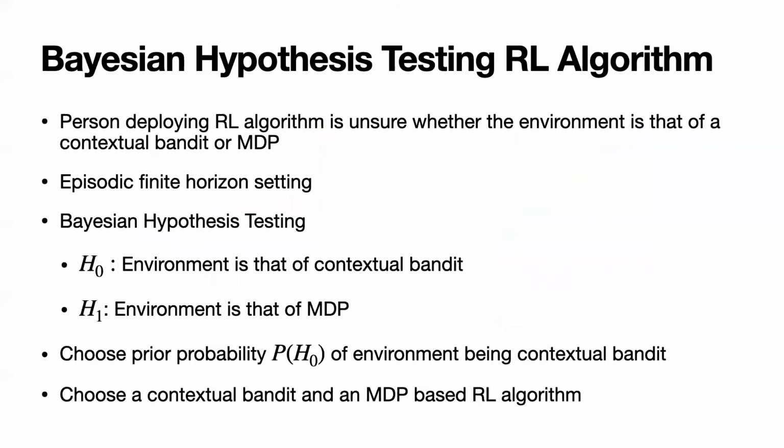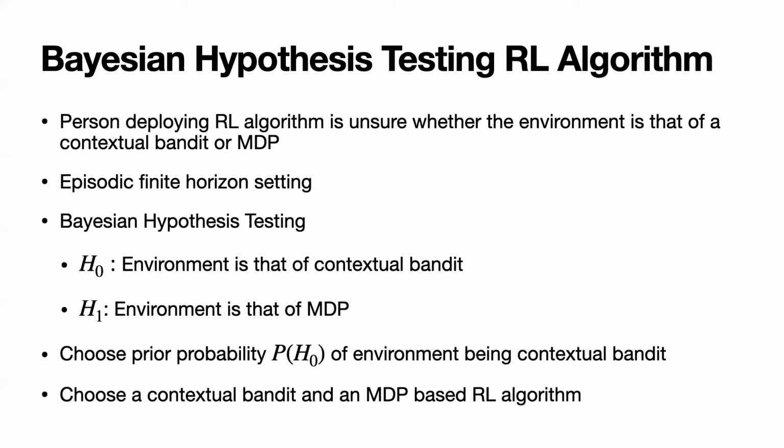In this work, we consider the problem in which someone deploying an RL algorithm in real life is unsure whether the environment is that of a contextual bandit or an MDP. Our algorithm is based on posterior sampling and utilizes Bayesian hypothesis testing to learn whether the environment is that of a contextual bandit or a classical MDP.